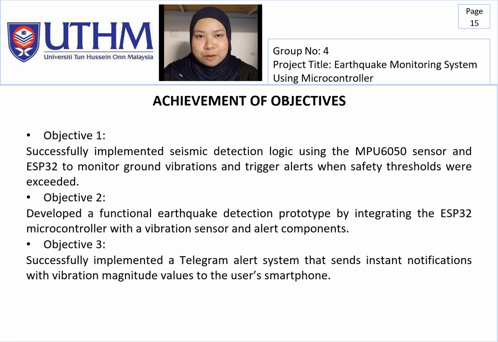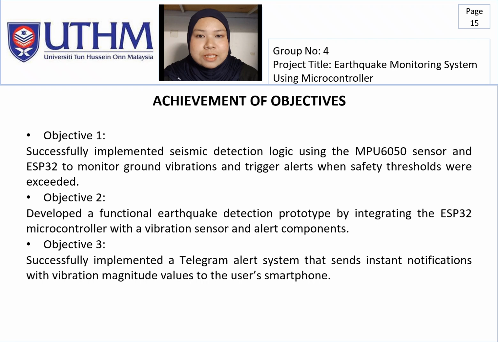So next I will explain about the achievement of the objective. All objectives set at the beginning of this project were successfully accomplished. The first objective was to implement seismic detection logic using the MPU 6050 sensor and ESP32 to monitor ground vibration and trigger alerts when safety thresholds were exceeded. This was achieved by continuously reading vibration data and processing it in real time. When abnormal vibration was detected, the system responded immediately by activating the alert mechanisms.